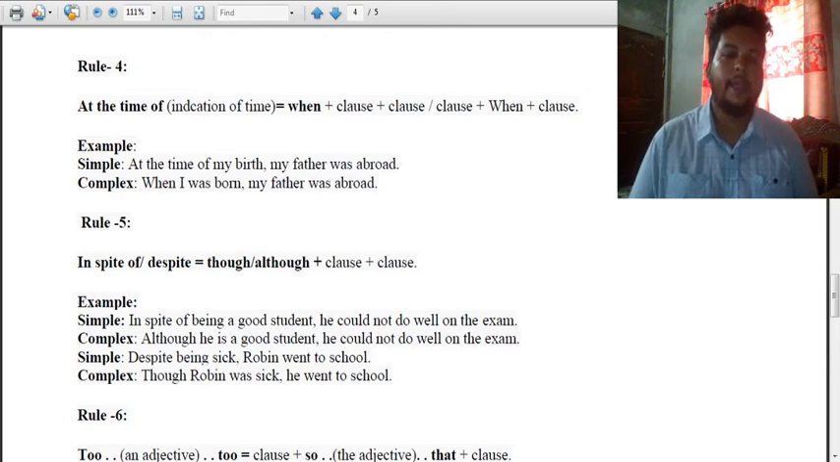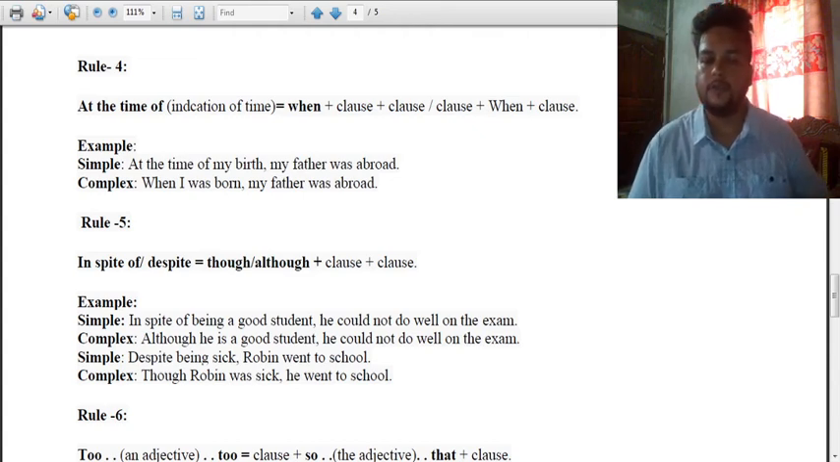Just done. Another one, despite being sick, Robin went to school. And the complex sentence says, though Robin was sick, he went to school. So rule 5 actually is very simple. Just remember the clue words. In spite of, despite will be changed to though, although. So in spite of being a good student, he could not do well in the exam. And despite being sick, Robin went to school. Though Robin was sick, he went to school.